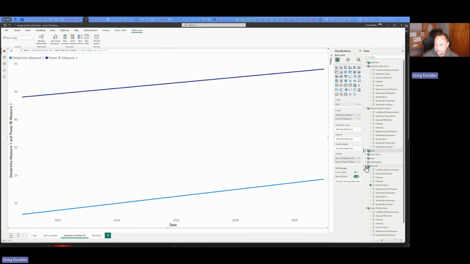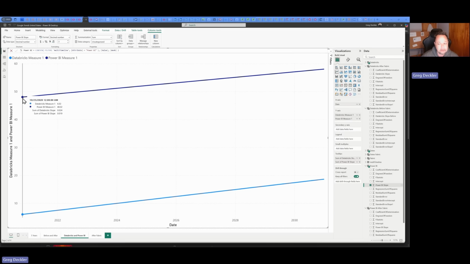And then let's see, this is Power BI. So this is the Power BI slope. This is just the overall slope for the 5 years, right? And then projecting that out into the future, this is what it would look like. So again, this is the same slope. Databricks 0.2024, Power BI slope 0.019, right? And there's a difference, right?